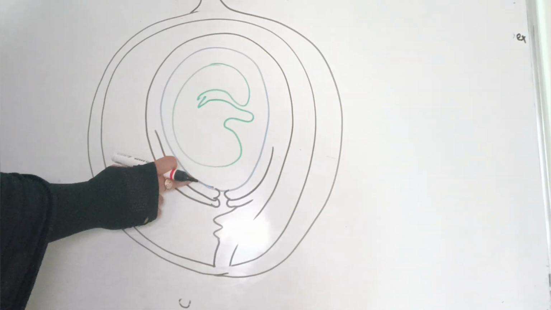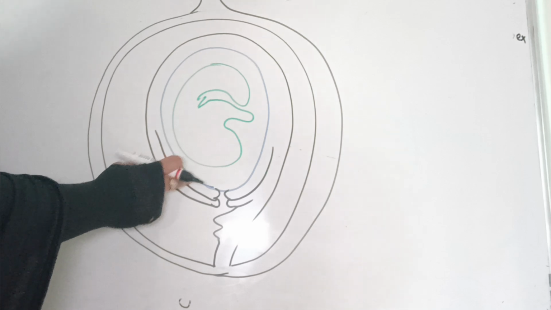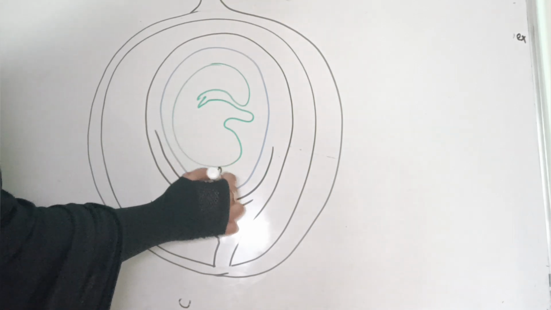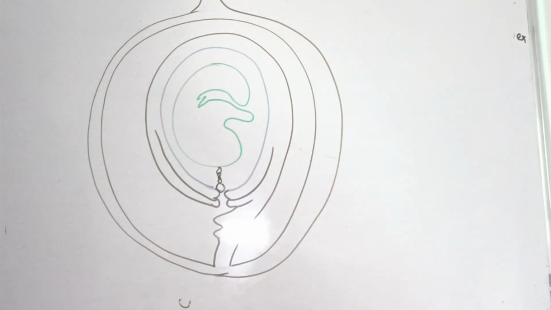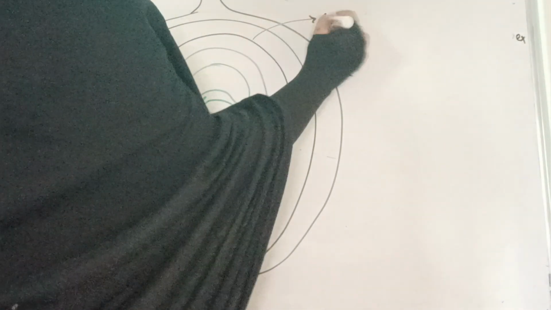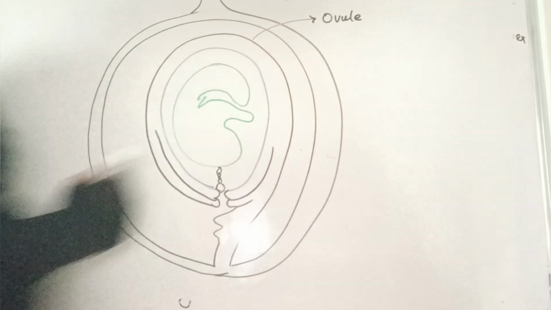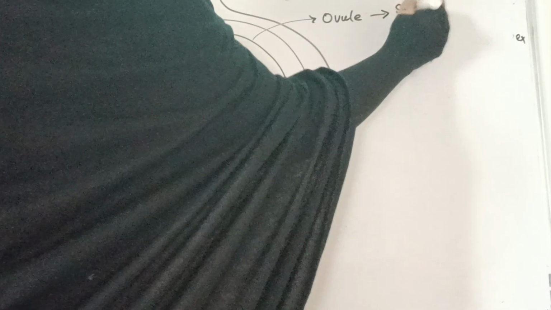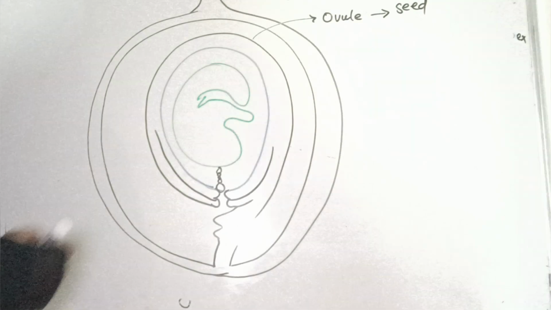Inside the ovule, the blue color lining which I have drawn here is the embryo sac. Inside the embryo sac, you find the dicot embryo, and this is the micropylar end where the basal cells got degenerated. If you are seeing, this is the ovule. Now after post-fertilization, that is after the fertilization, the ovule will change into seed. The total ovule will change into seed.